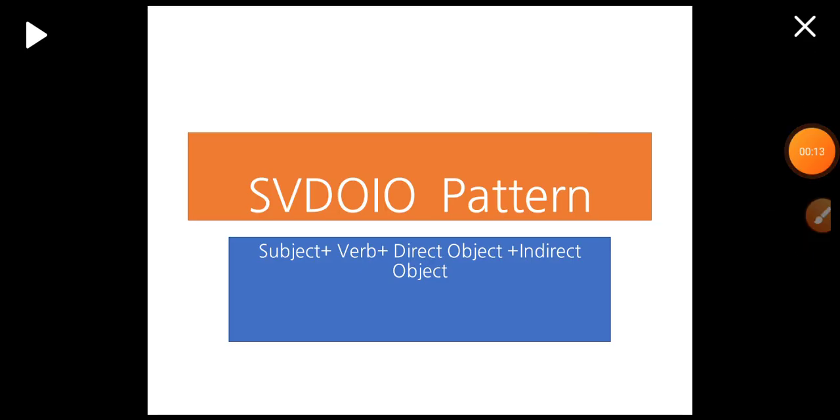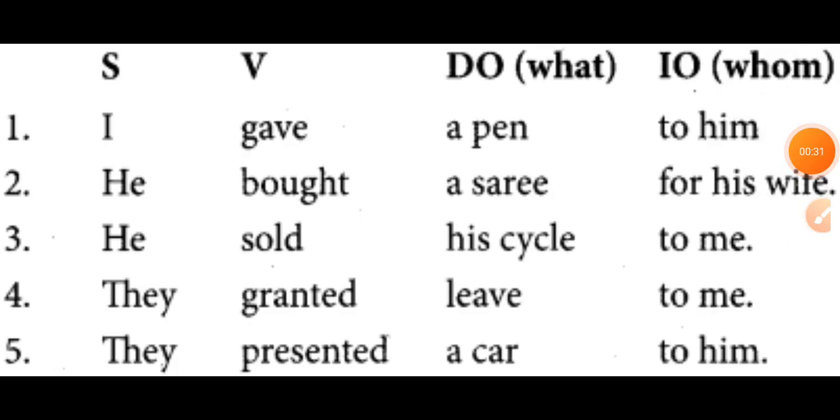Our next pattern is the SVDOIO pattern. What is the SVDOIO pattern? It is subject plus verb plus direct object plus indirect object. When we see the examples, you will be able to understand. Let us go through these examples. Subject, verb, direct object and indirect object.